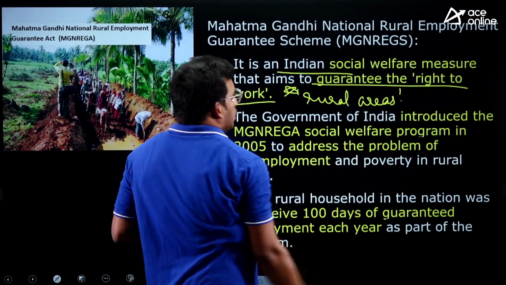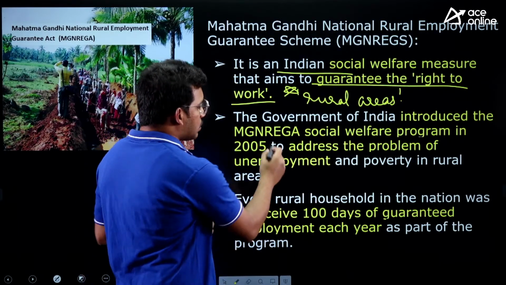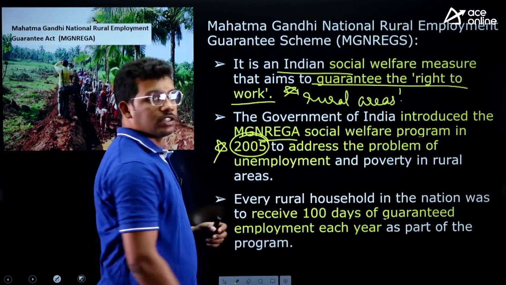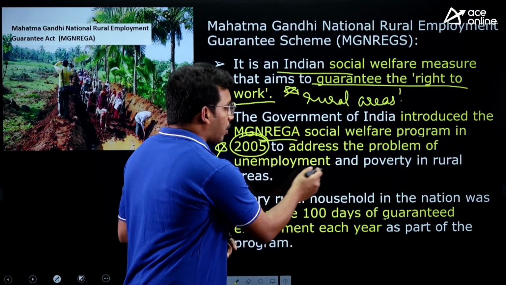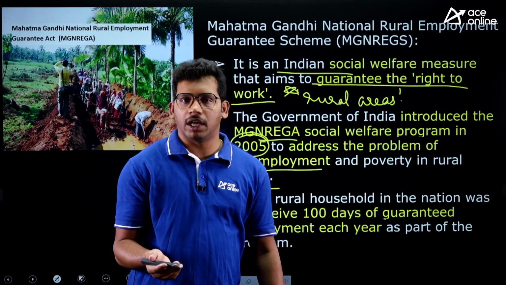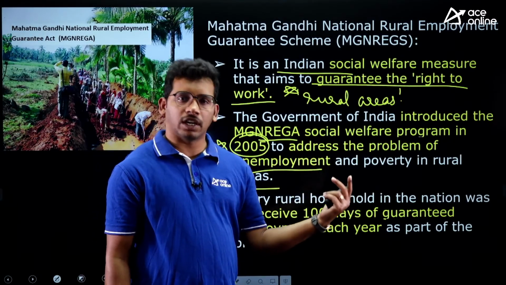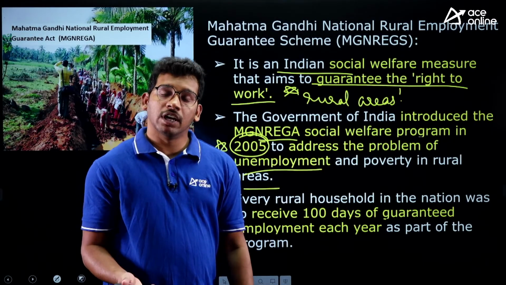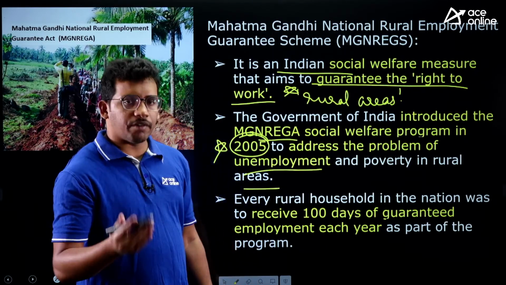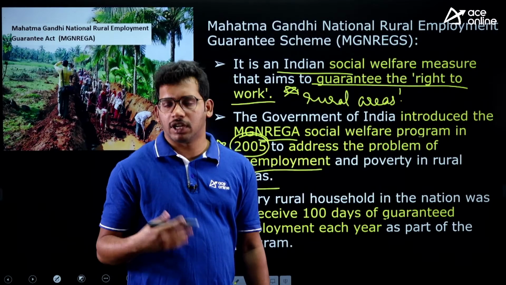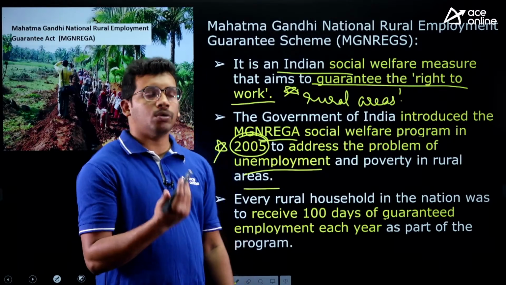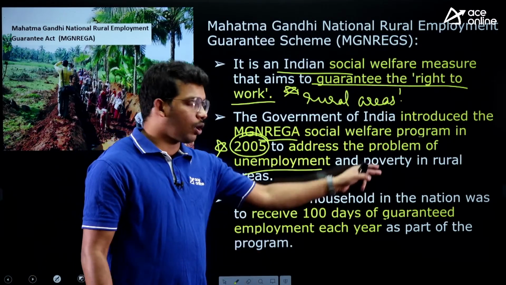Okay. So the Government of India introduced this scheme in 2005. That is also important: it was introduced to address the problem of unemployment and poverty in rural areas. When we compare to urban areas, rural areas generally have more unemployment because they are solely focused on agriculture, unlike urban areas, where there is diversification like the IT sector, manufacturing, construction. Here there is no diversification. That's why the government wants to address this issue of unemployment along with poverty.